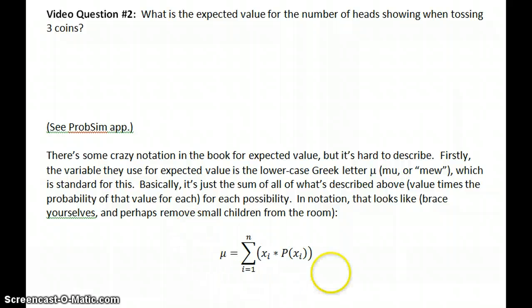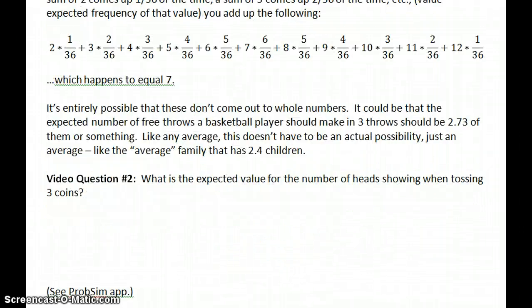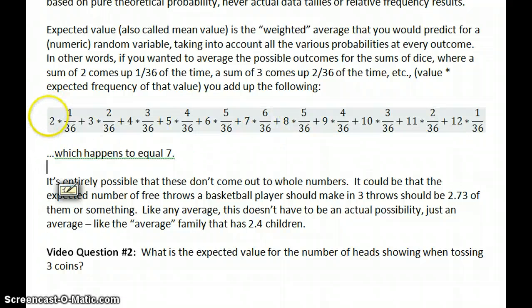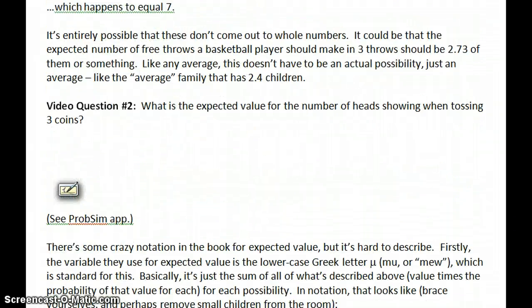Speaking of not being predictable or tidy, here is the notation for mu. Yes, mu is a symbol you can actually type on the computer. It's the sum of all these probabilities. Remember, here's the one for the dice. It's the value of the random variable, like the sum you record, or the number of heads, times the probability that that thing is going to happen. And that will all add up to the total number of heads you should expect, or the total number you should see on the dice on average.